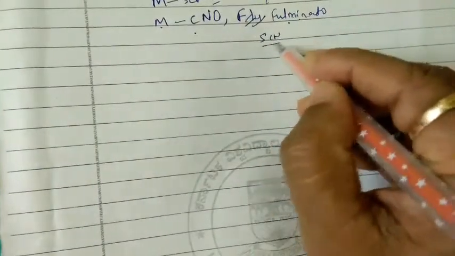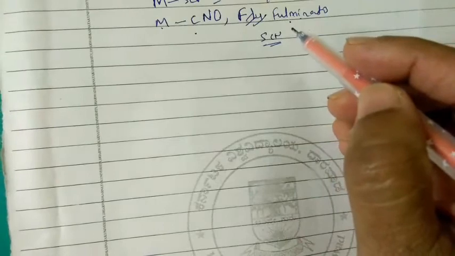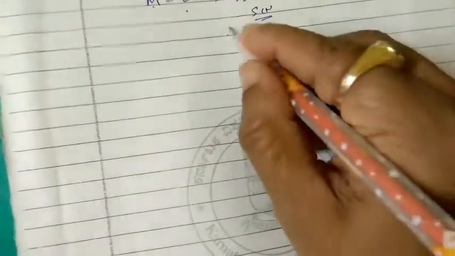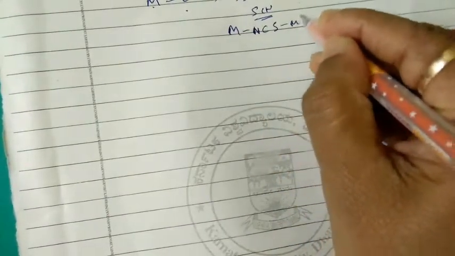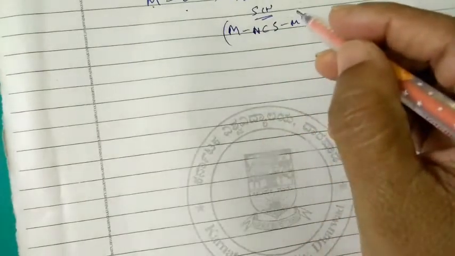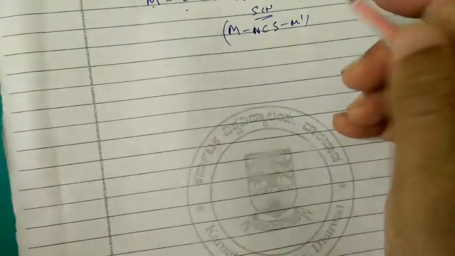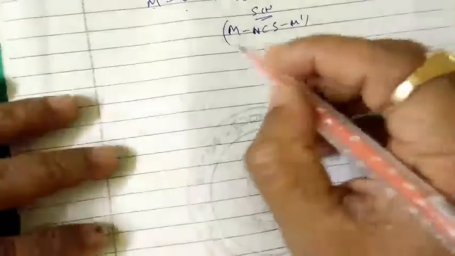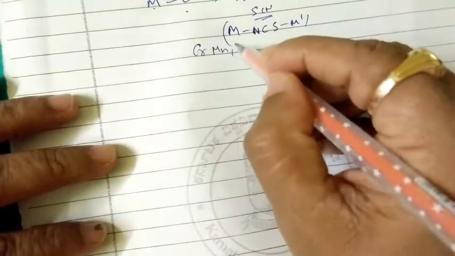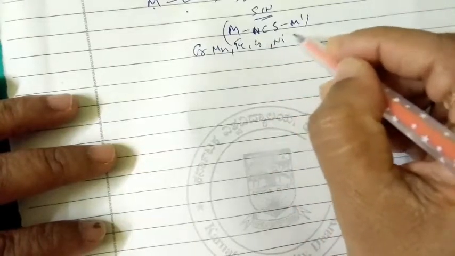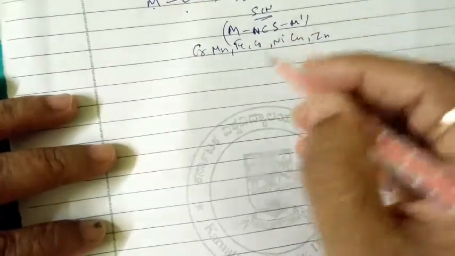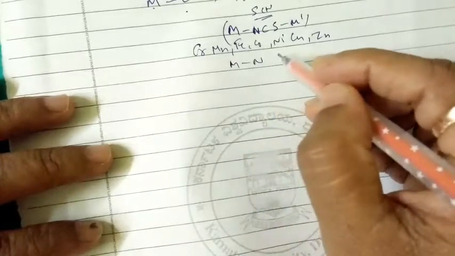Thiocyanate coordinates to the metal through nitrogen or sulfur, or sometimes both, as in M-NCS-M. For the first transition series, like chromium, manganese, iron, cobalt, nickel, copper and zinc, they form metal to nitrogen bonds.